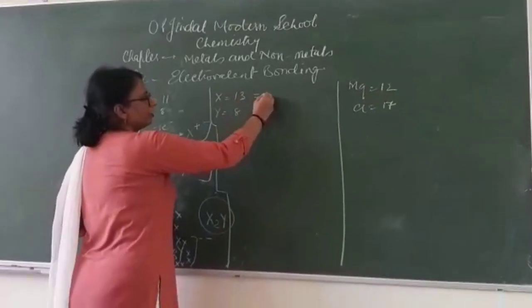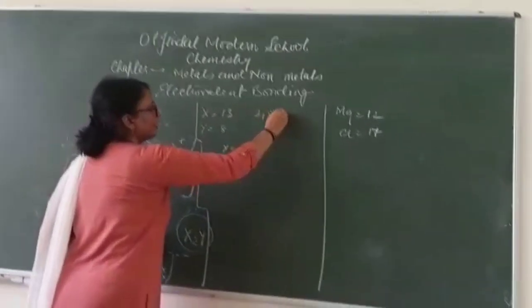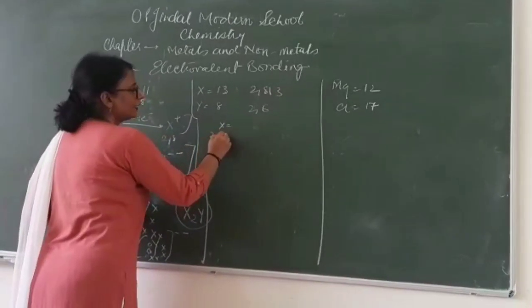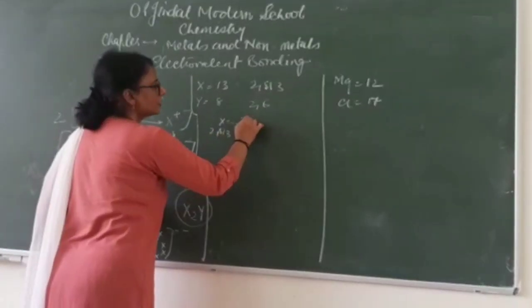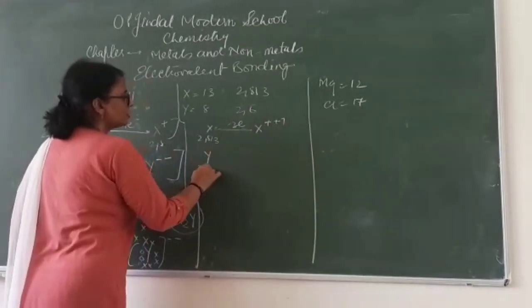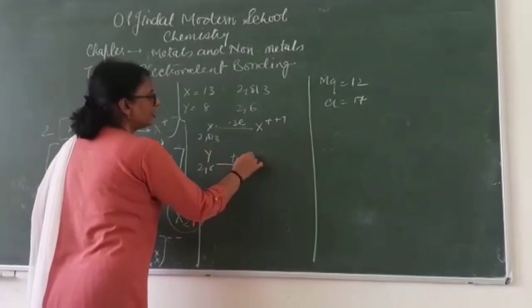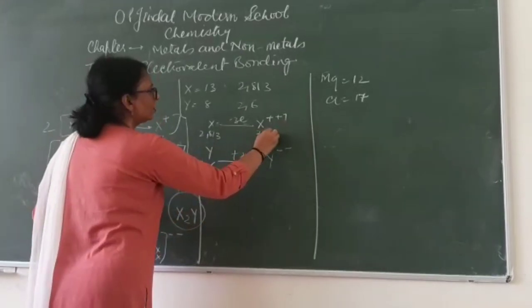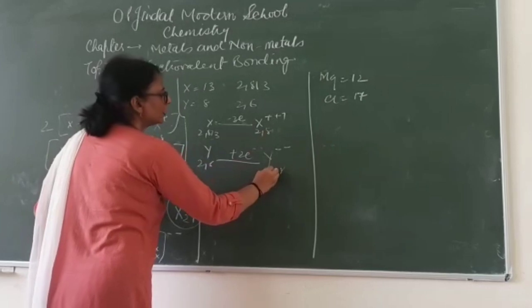Let's write down the electronic configuration of this one. It is 2, 8 and 3, and this is going to be 2 and 6. So this X, 2, 8 and 3, is capable of losing its 3 electrons and it is forming X 3 plus. Y, which is 2 and 6, is capable of gaining 2 electrons to form Y 2 negative. Here also the octet is complete, here also the octet is complete.